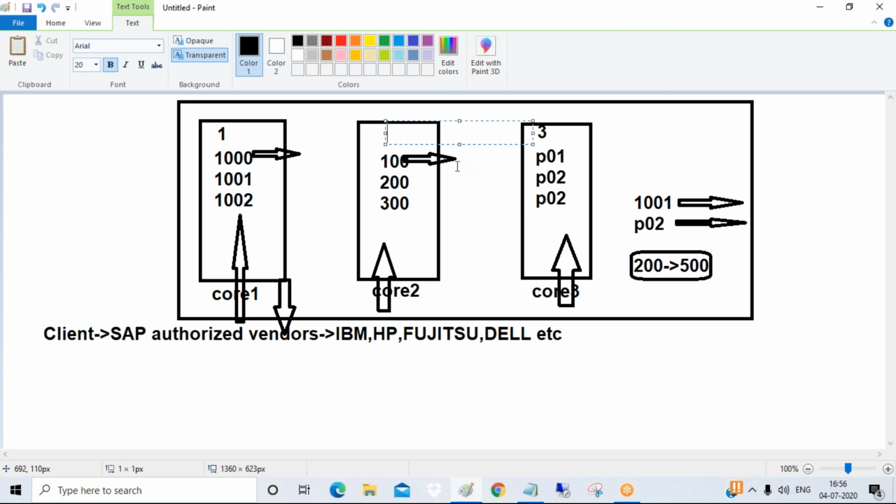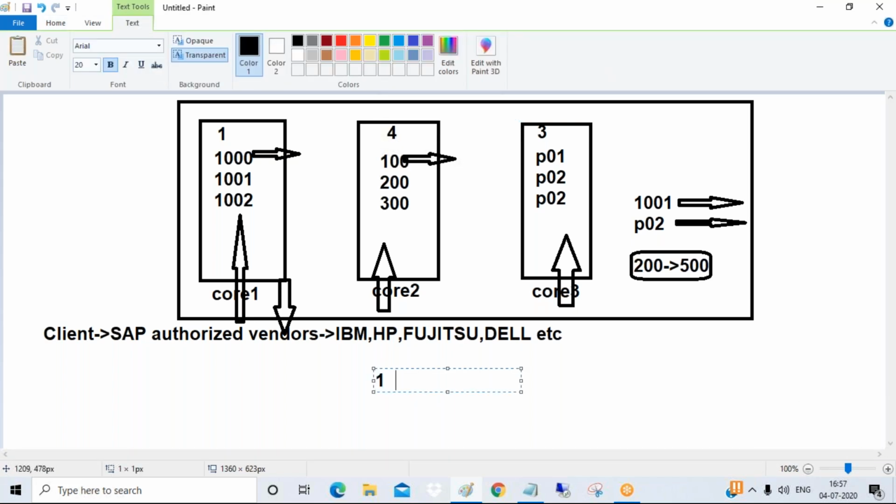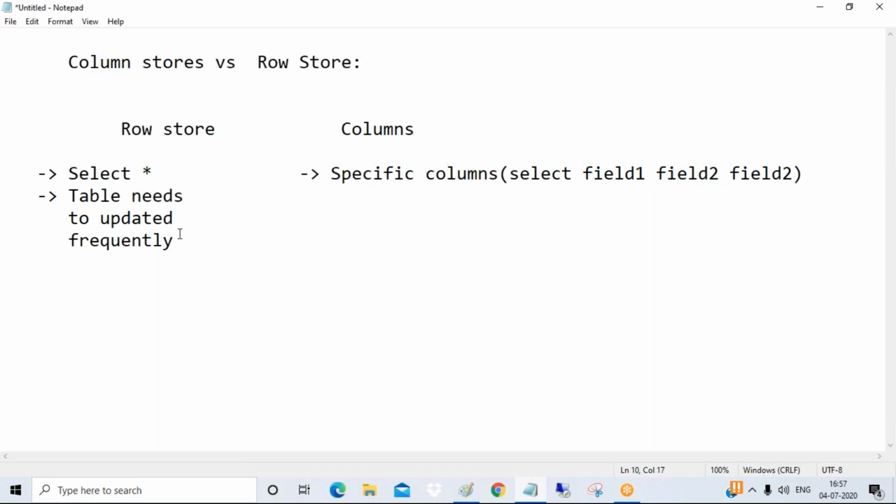The index number is 4. Now it has to bring the combination, something like 1, 3, 4, and then update. It's a time-taking activity, guys. So if you want to update data, don't go for column store. Better is row store, okay? Row store is better, guys.